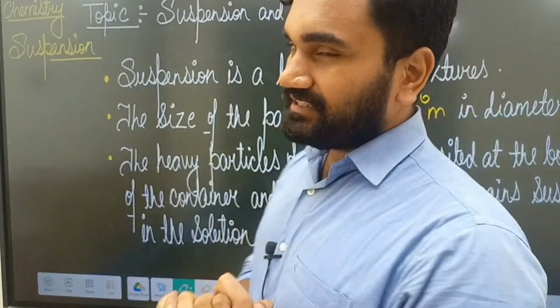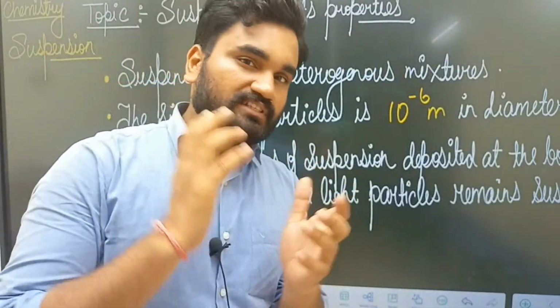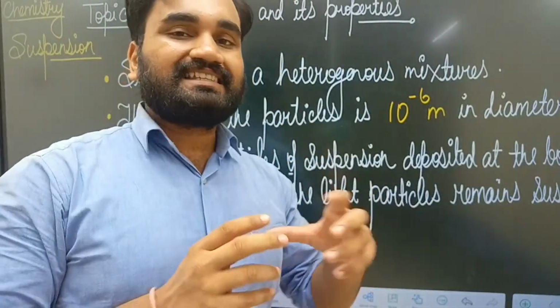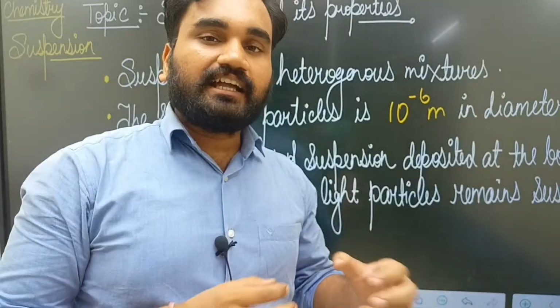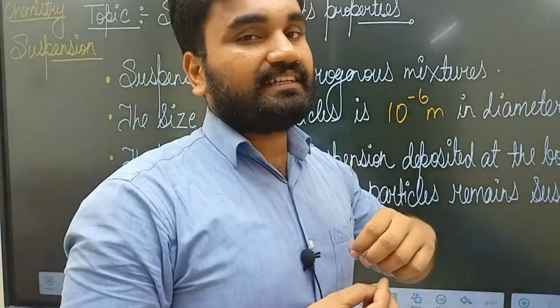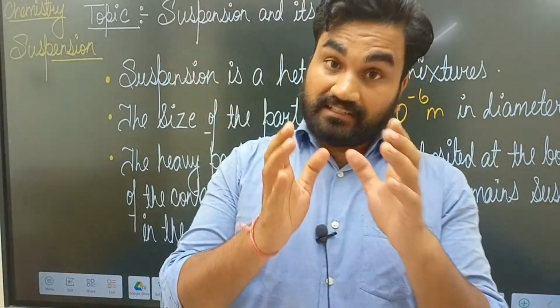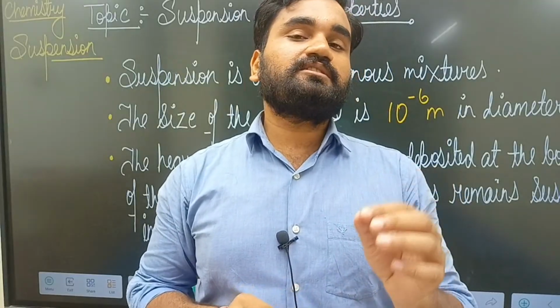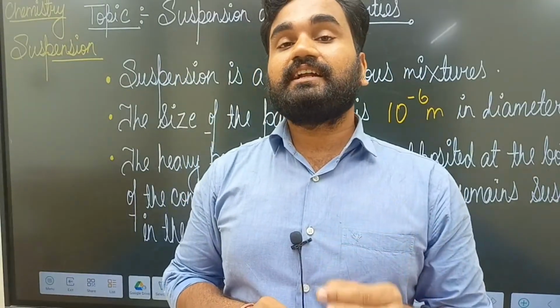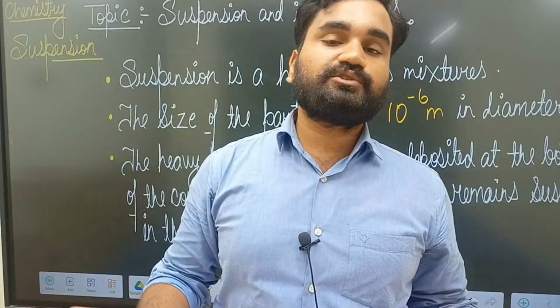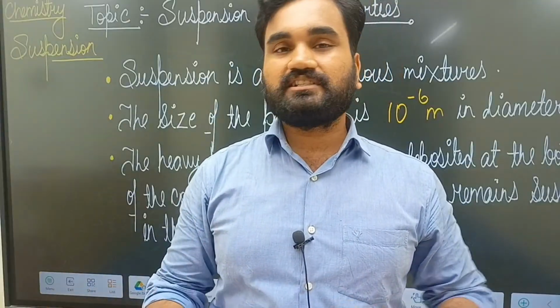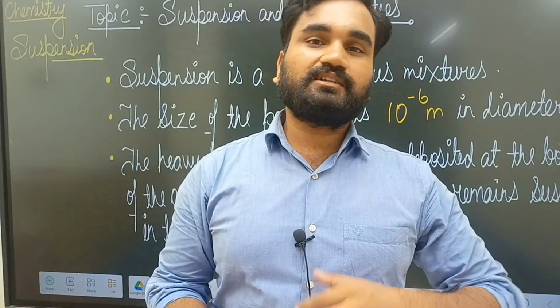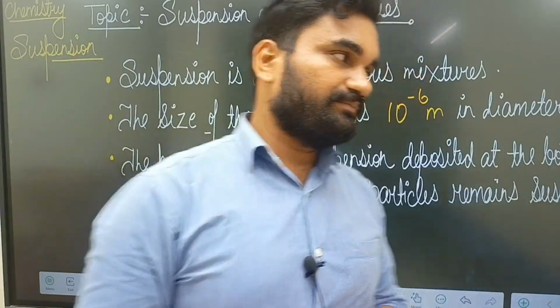Now the next point is the size, because every particle has a different size, and on the basis of particle size we can identify whether a mixture is heterogeneous, homogeneous, a suspension, a colloid, and so on.